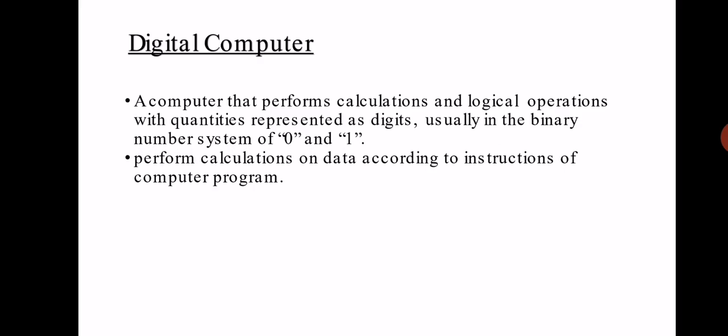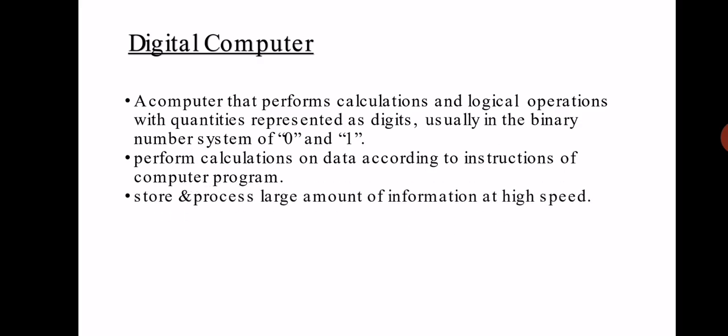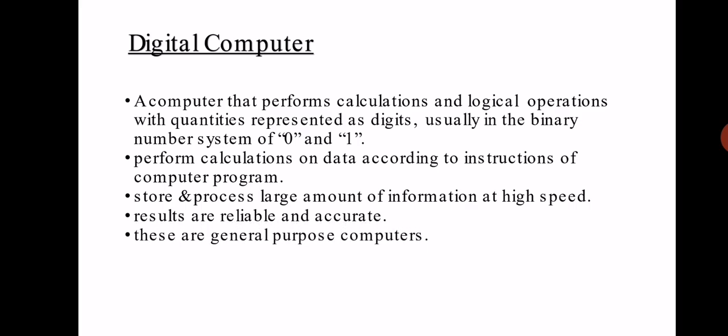Digital computers can perform calculations on data according to instructions of a computer program. Digital computers store and process large amounts of information at high speed. Digital computer results are reliable and accurate. Digital computers are actually general purpose computers. General purpose means the computers that can do or perform all types of tasks.